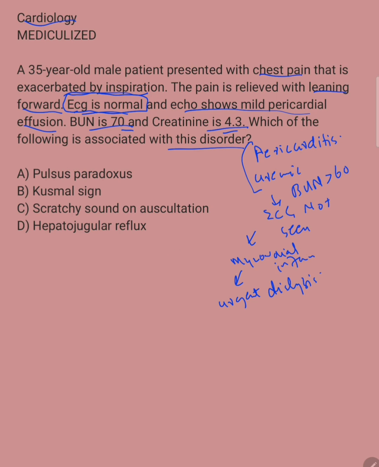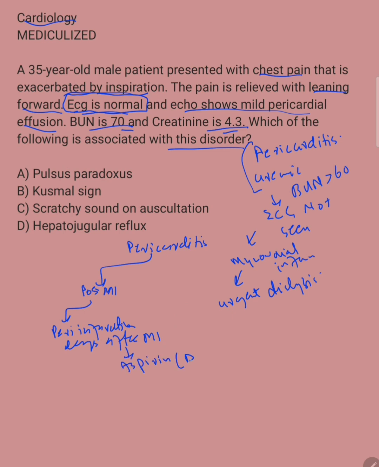So remember, for different pericarditis, we have different management. Let's say we have pericarditis post MI, then we look at whether it is peri-infarction pericarditis. Peri-infarction pericarditis occurs days after MI. In that case, you give aspirin. Remember, do not give other NSAIDs.